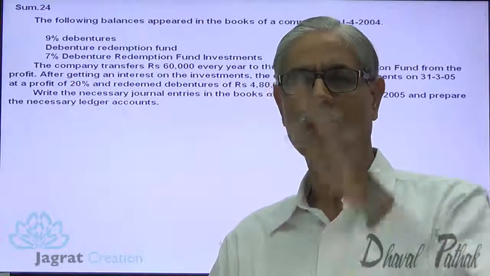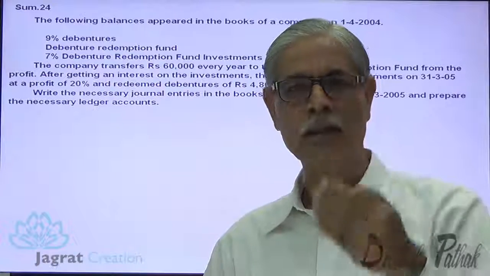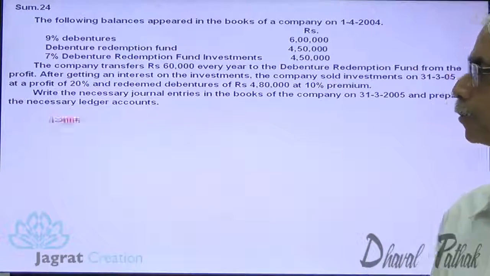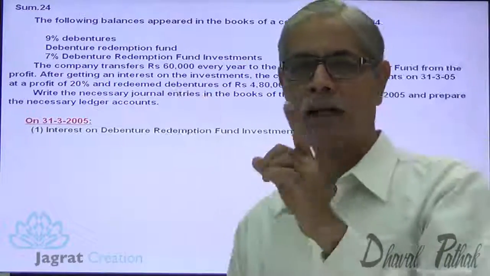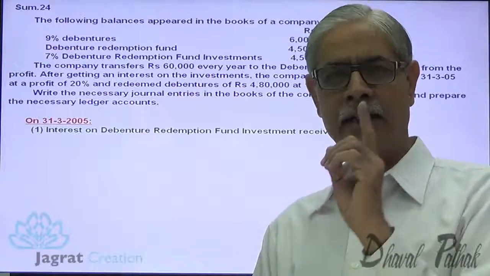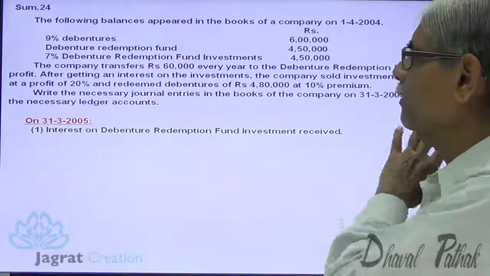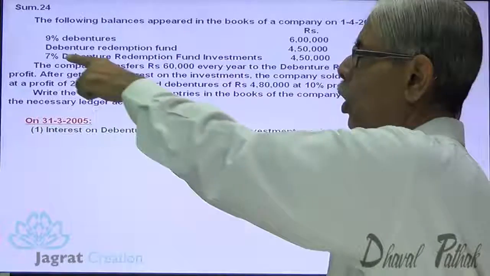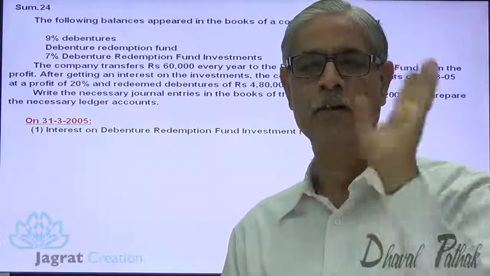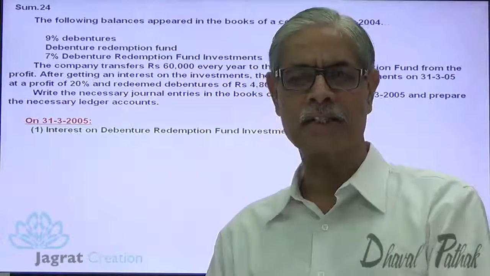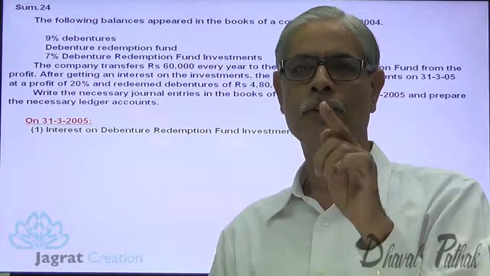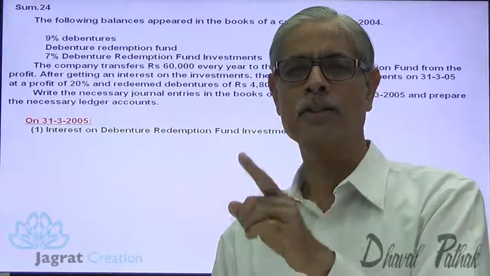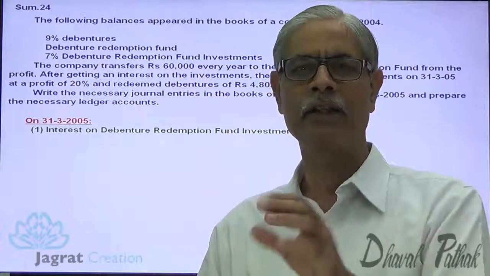For that, first of all, I will give you a list of transactions which we intend to record in this sum. Observe it. First of all, at the end of the year, I will receive interest on debenture redemption fund investment. 4,50,000 is the debenture redemption fund investment on which I am going to receive interest at the rate of 7%. When the interest is received on such investment, it is credited not to the interest account, but to the debenture redemption fund account, which we have studied in the theory discussion.